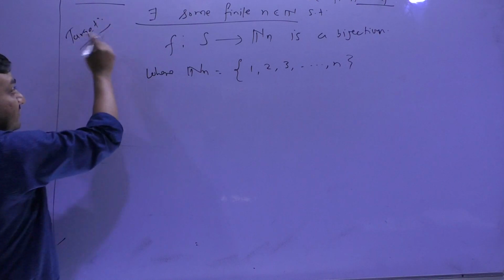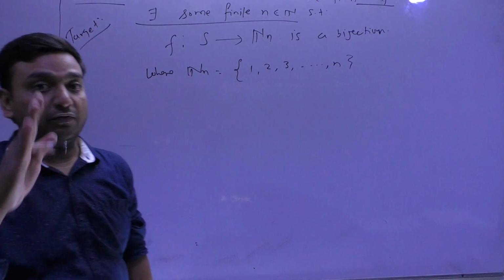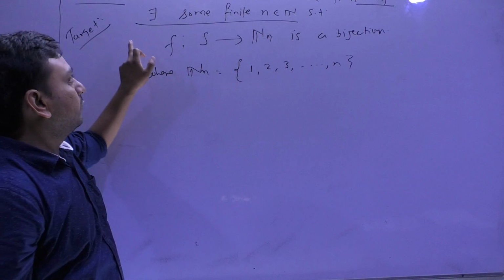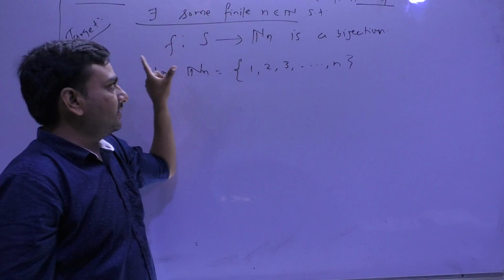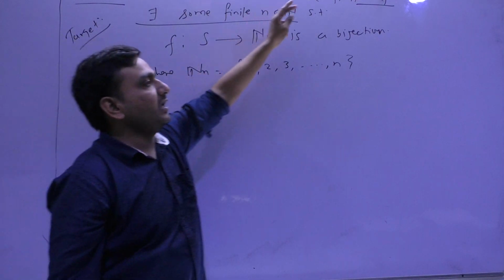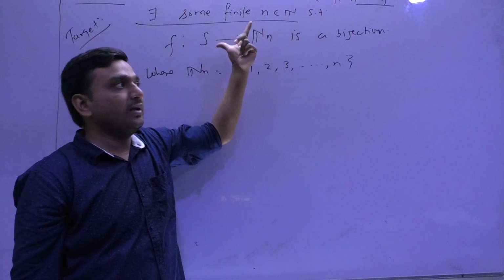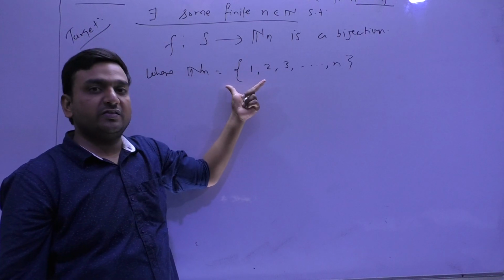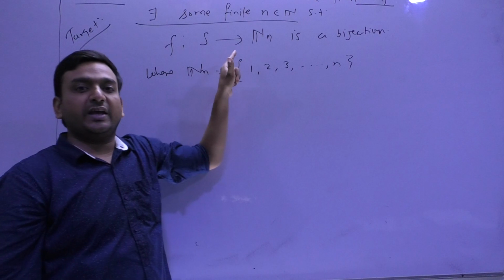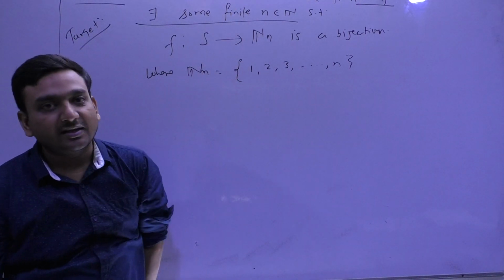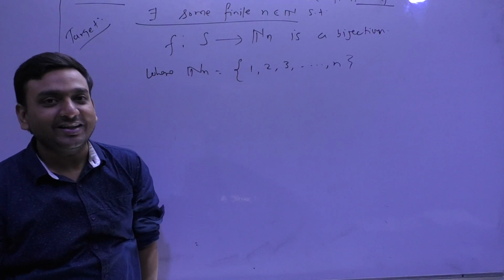Please learn such techniques. You will feel very comfortable. If there exists such a finite n, such that this thing happens, meaning if there exists such n following these conditions, then we say A is finite. If there does not exist such n, we say A is not finite. Am I clear or not?